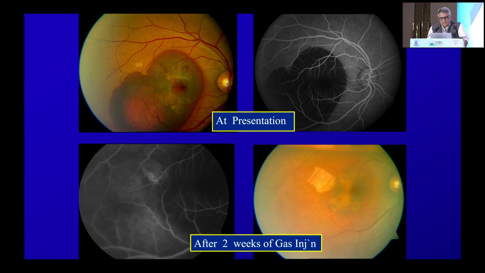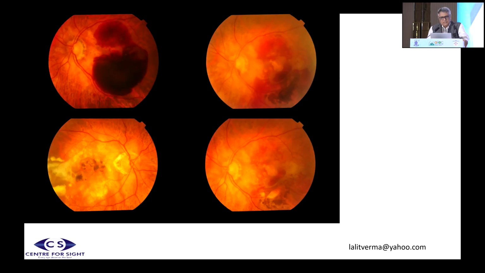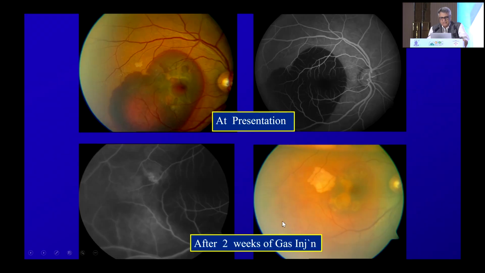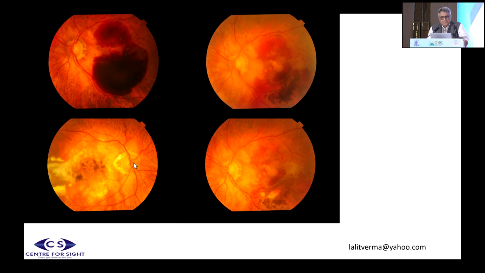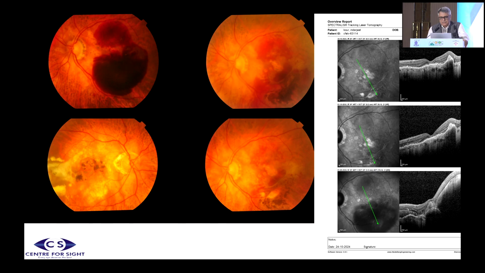So this was that presentation. Then we repeated angiography as well as ICG and found some area for laser, and we definitely lasered this area. This was another patient, with a large subretinal hemorrhage in the left eye and old scarring in the right eye, PCV. So again, treat this on a war footing, and after pneumodisplacement and continued treatment with aflibercept, this patient did pretty good. And these were the serial OCTs.